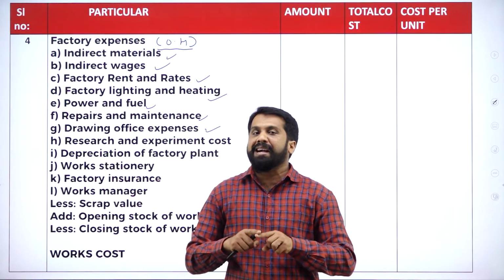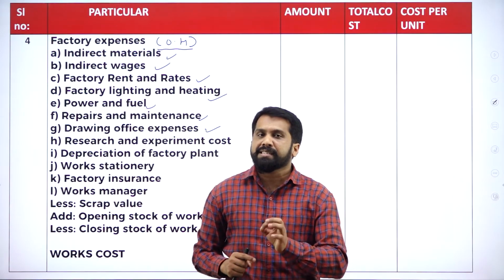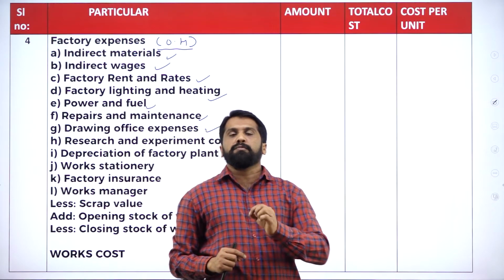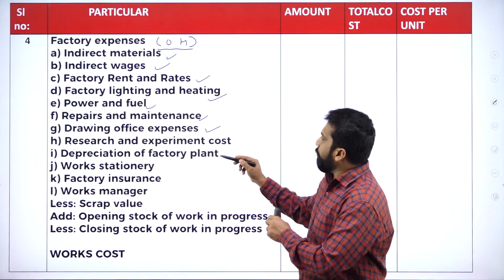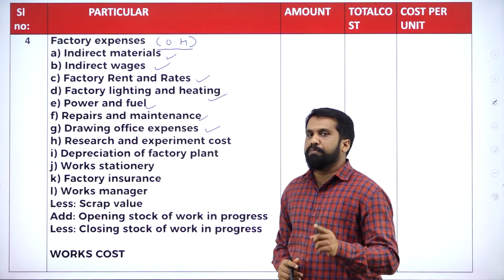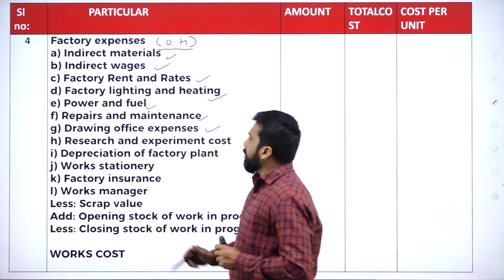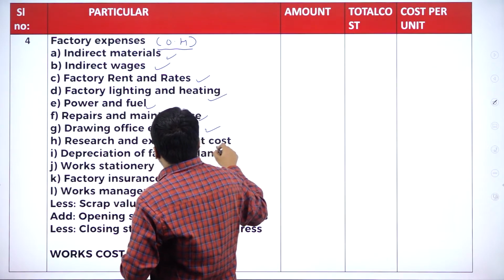All the planning or drawings will be done by some expert. For him, we have to pay some money. That is called drawing office expenses. Hope you are clear. Next, research and experiment cost.